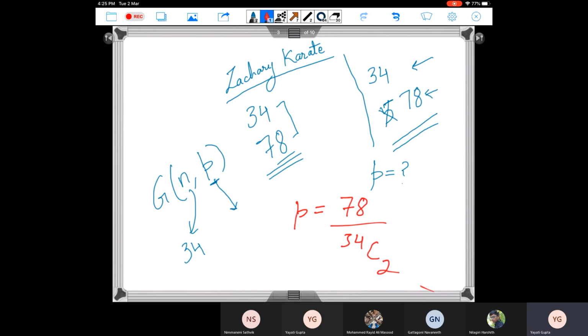So whenever you are given a real world network and you want to create a random network having the same density, this is what we are going to do, since we have the number of nodes and number of edges in the real world network. So if you keep the value of P equal to this, I am going to take 34 nodes and place every edge with this probability. So on an average, you will end up getting 78 edges. You might not get exactly 78 edges, you might get 75 or 80. So you will get a number of edges which is close to the number of edges in your real world network.